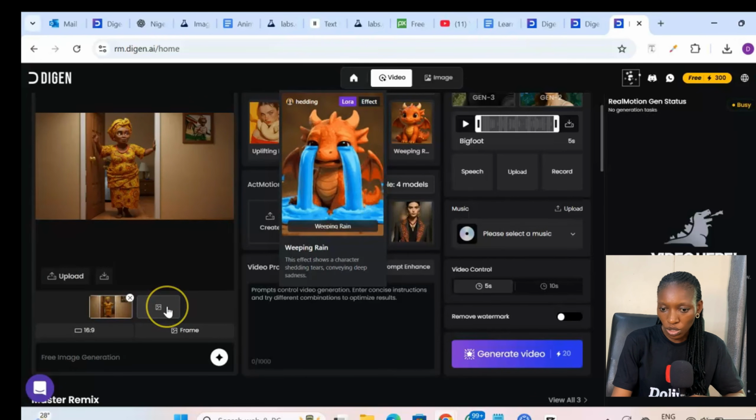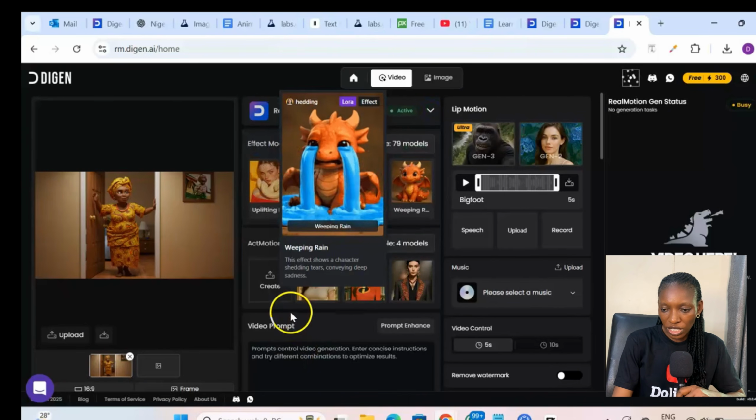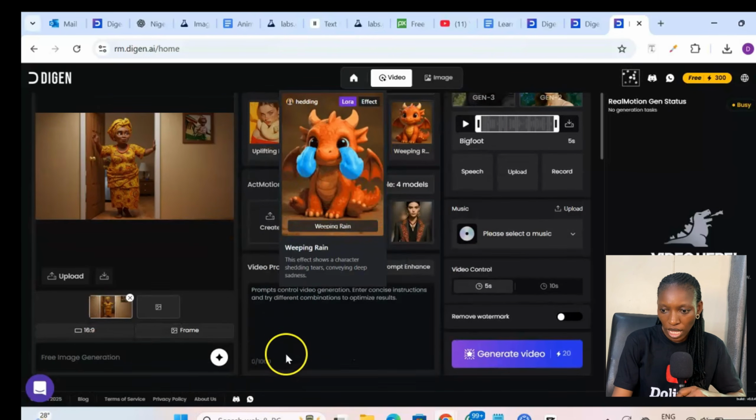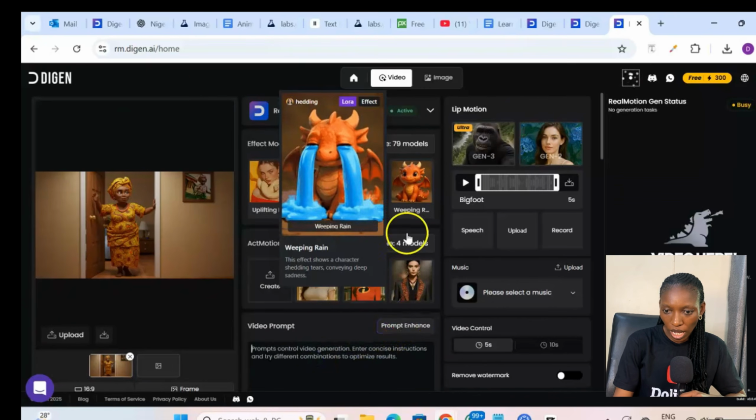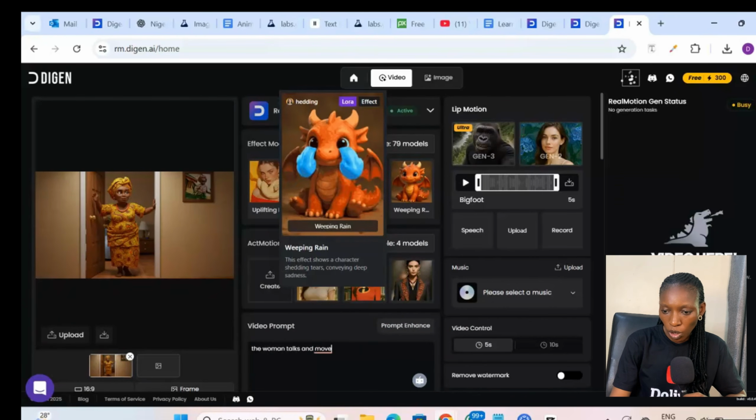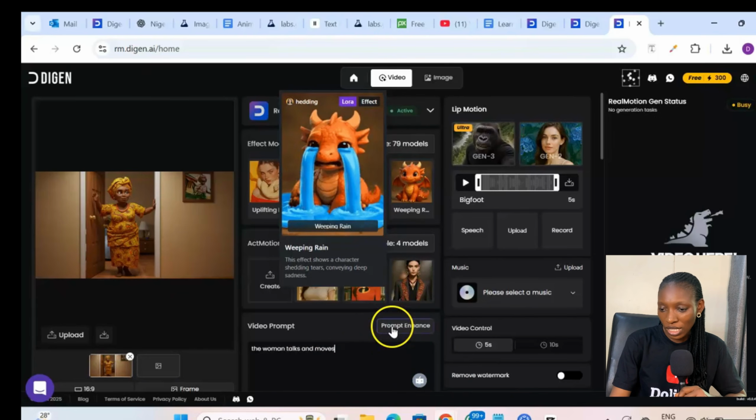For me, I'll be going with this one. Now, on this part of the interface, we have the video prompt, and then we'll just type the prompt to animate this particular image. I just gave it this simple prompt: the woman talks and moves. This tool has the prompt enhance feature, and when you click on that, it's going to enhance your prompt for you.